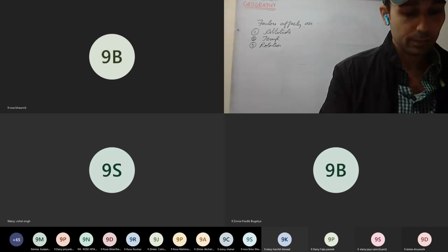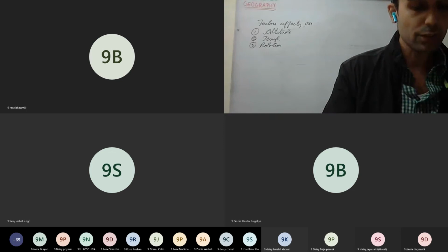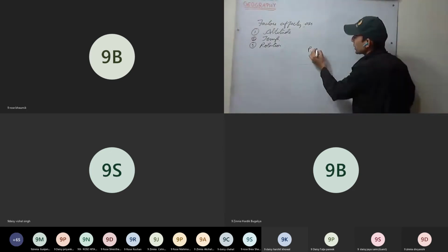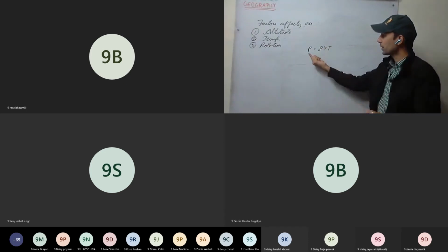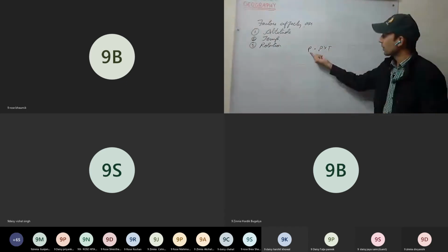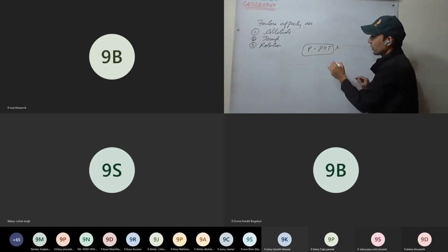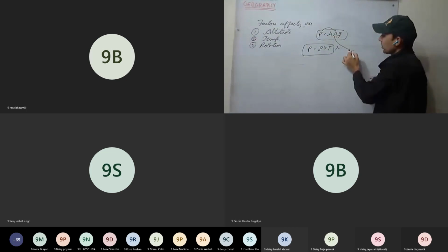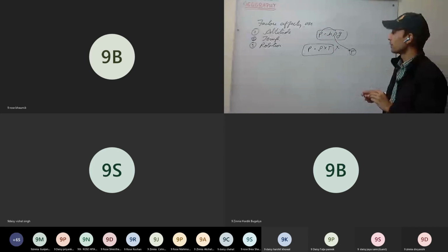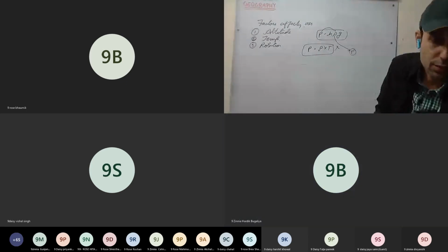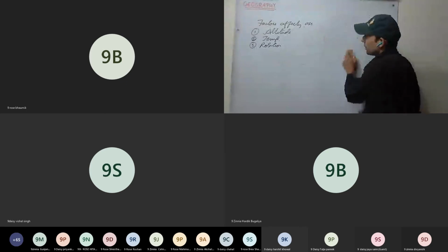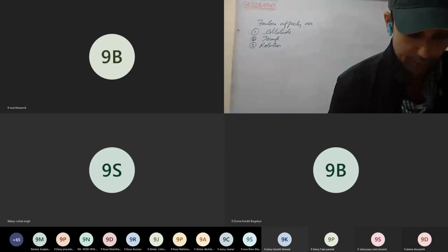There is no need to study them. There are a little bit of mistakes in there. Pressure is not equal to density into temperature. That is not the equation of pressure. It is written pressure equals rho into temperature, and pressure is indirectly proportional to temperature. It is the wrong equation. Pressure is h rho g. Pressure depends on density, and density depends on temperature. This equation you cut. This is wrong. So C, D, E part, no need to study them. Leave them, or it will confuse you. Don't study them.